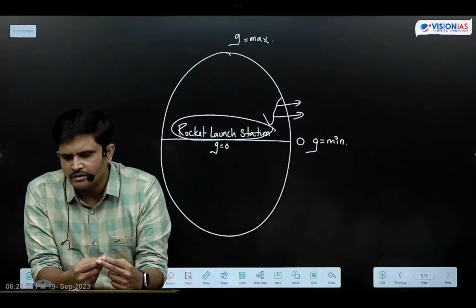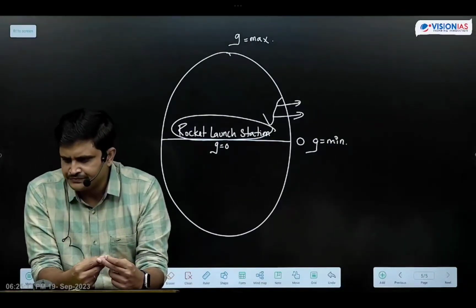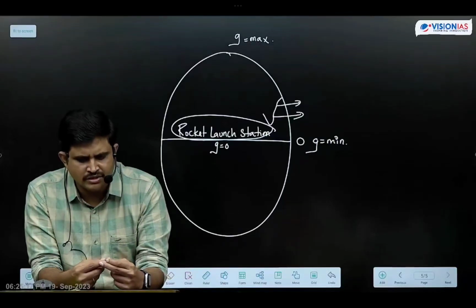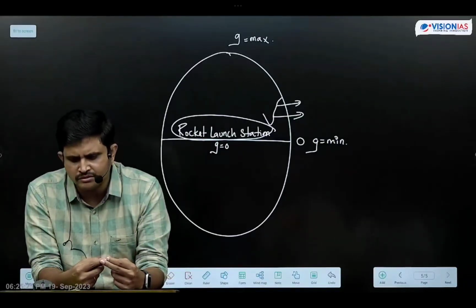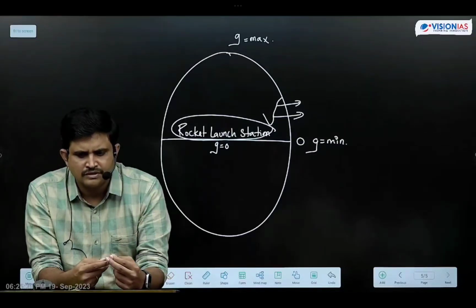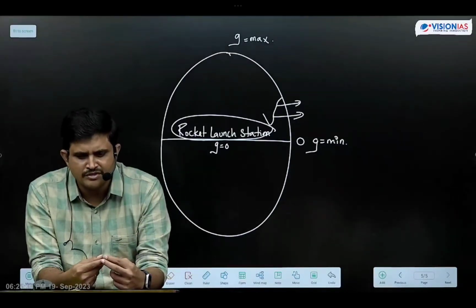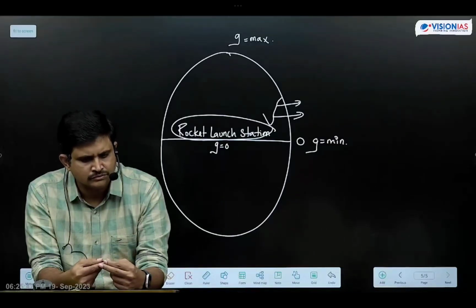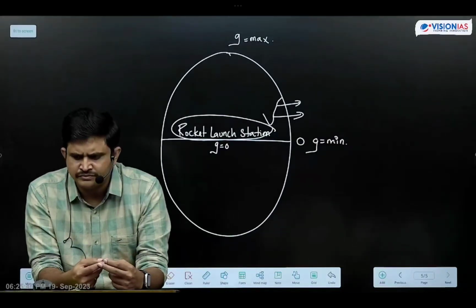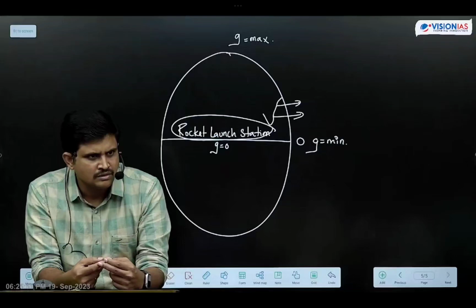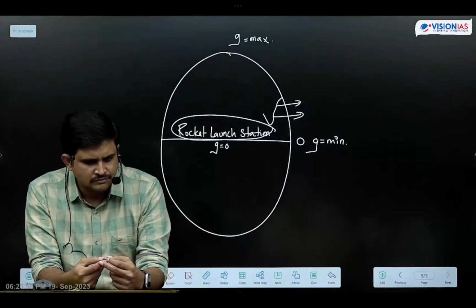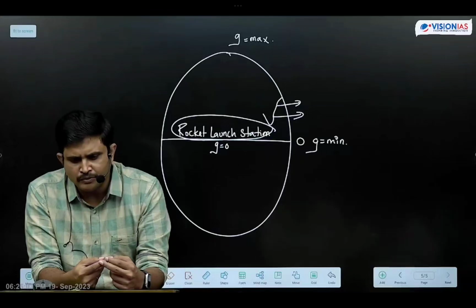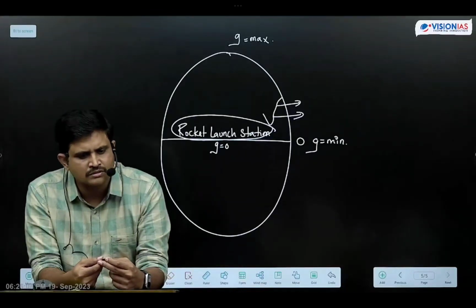Okay, the next one is Earth rotates from west to east. Hence, launching of rockets from the east coast becomes much more cheaper. Okay, now this is due to the initial push of the rocket.